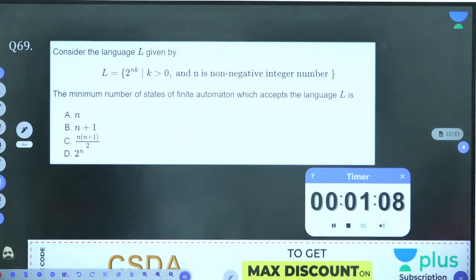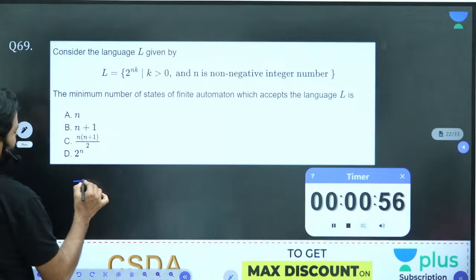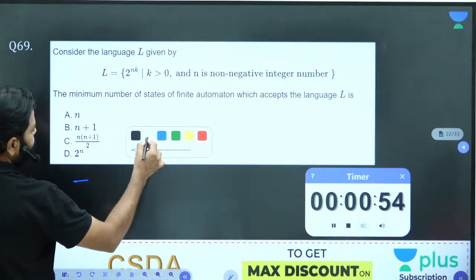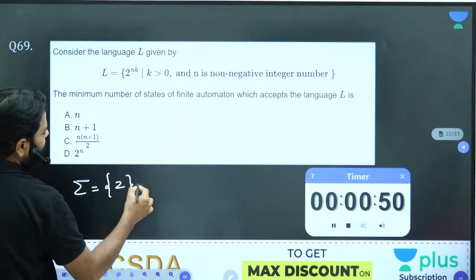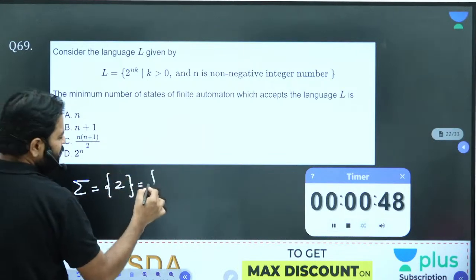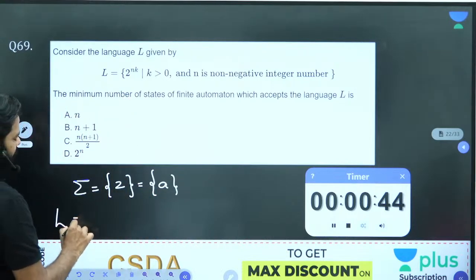This question was also asked in GATE. A similar question was also asked in UGC NET. Many places this question was asked, but by changing the symbol. Here the sigma is what? 2. You may assume something 2, 1, 3, then the numbers confuse. Just assume A. This problem was already asked in GATE once.